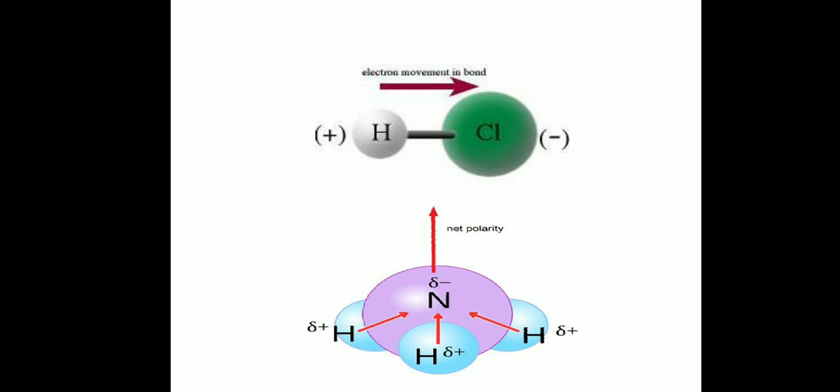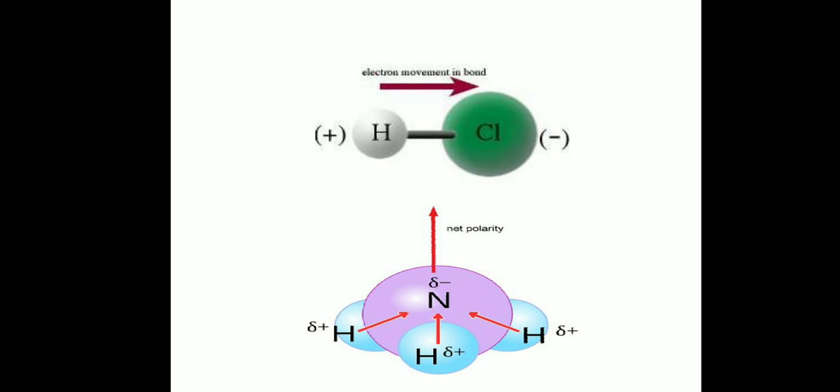Let us consider another example, ammonia. The chemical formula for ammonia is NH3. There is one nitrogen atom and 3 hydrogen atoms. Nitrogen has a higher electronegativity value, so the nitrogen atom will pull the electrons of the 3 hydrogen atoms towards itself more. That's why on the nitrogen atom delta negative charge is induced.